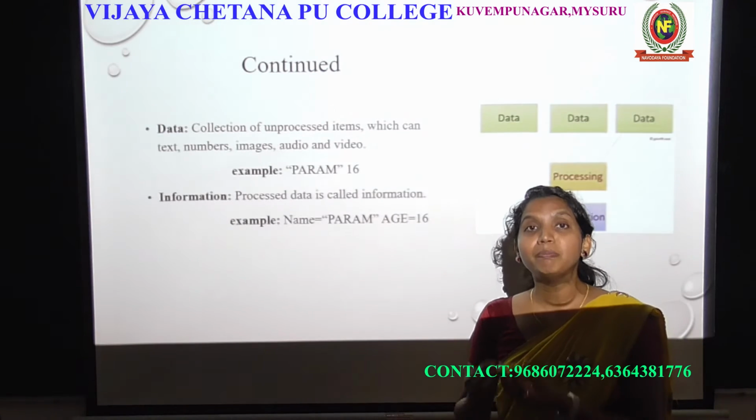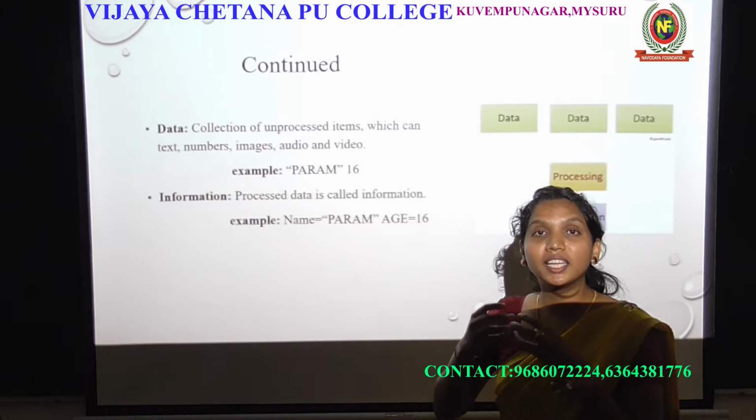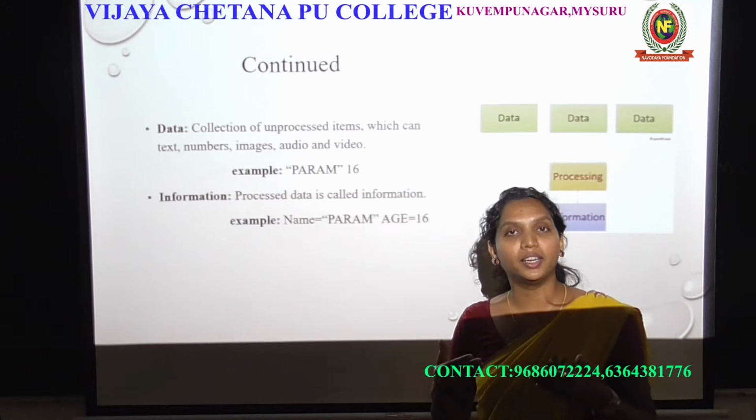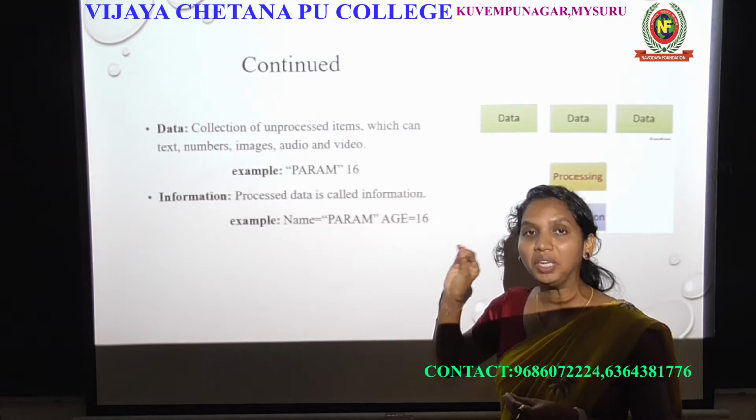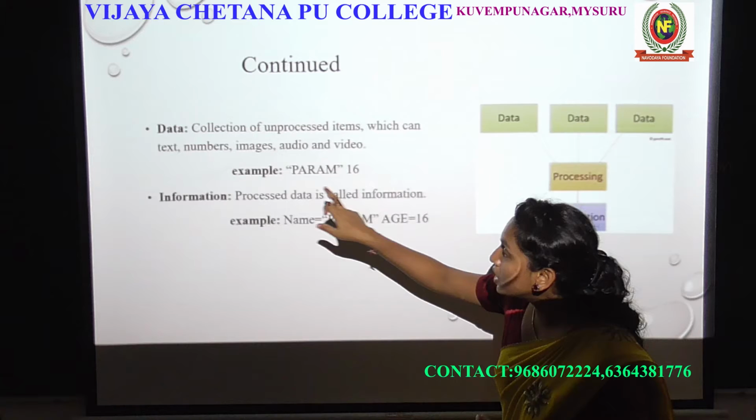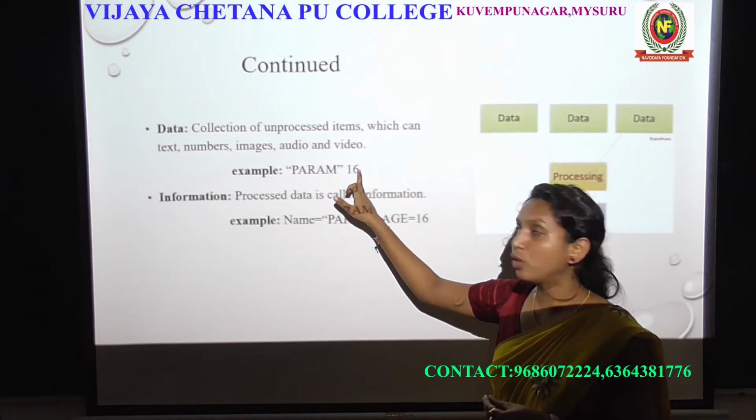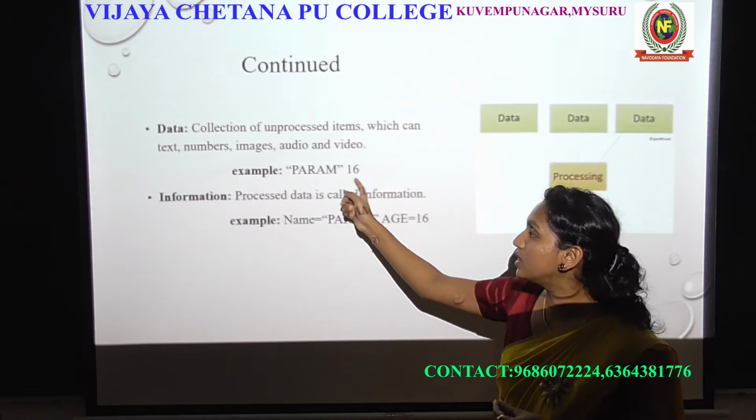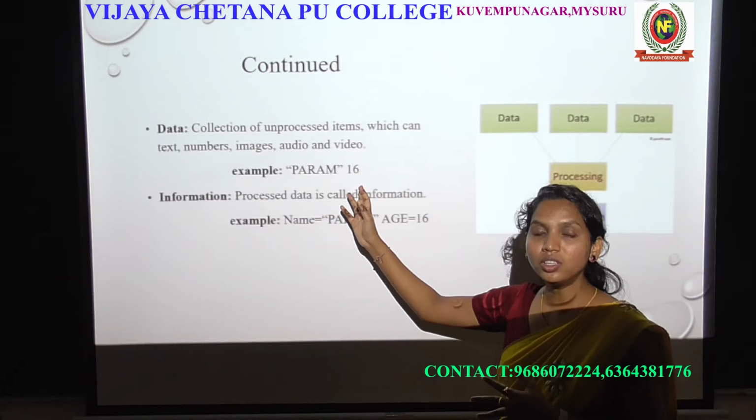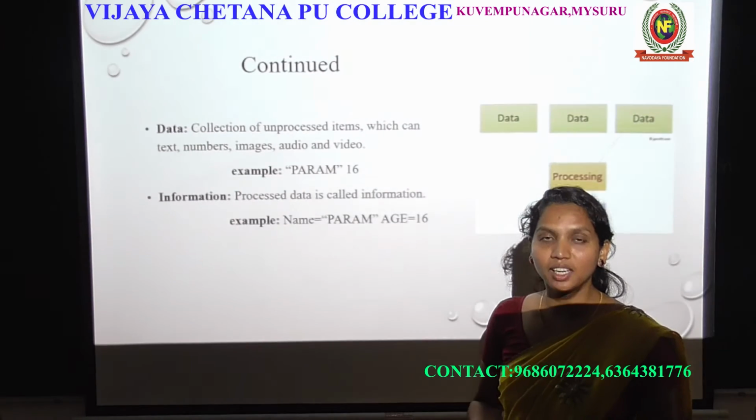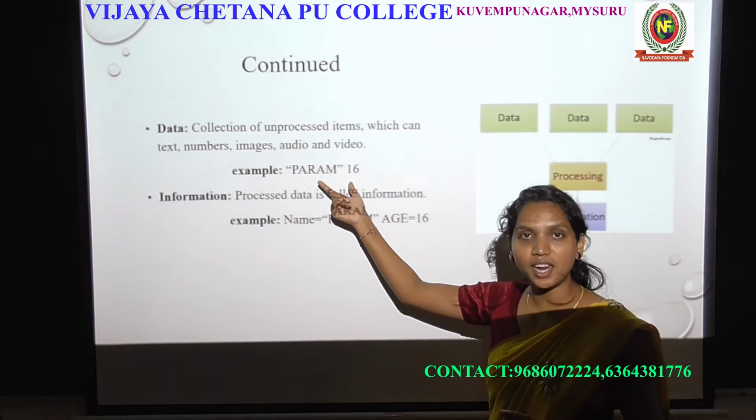So it has some meaning when we are seeing that information. When we are seeing that data, you can understand it has some meaning, right? So when you are seeing this Param 16, you can't understand what this is. You are just seeing Param 16 because it doesn't have any meaning. It is unprocessed. That's why it is called data.